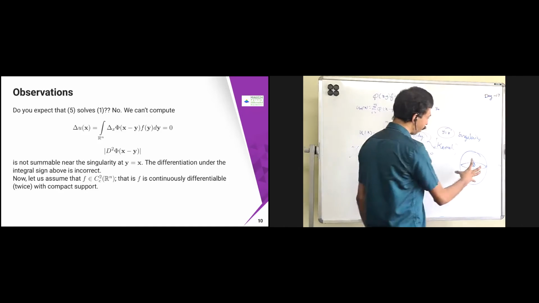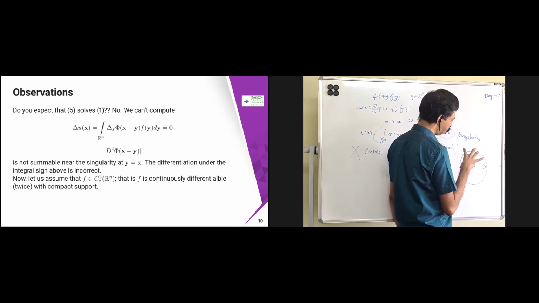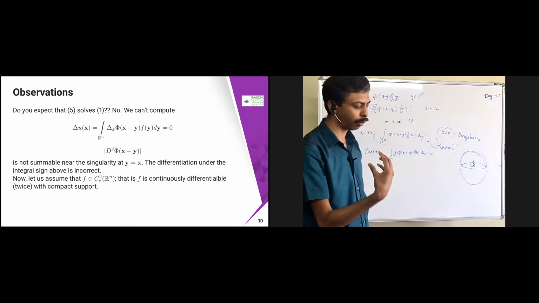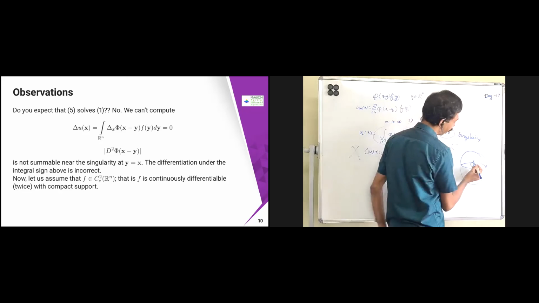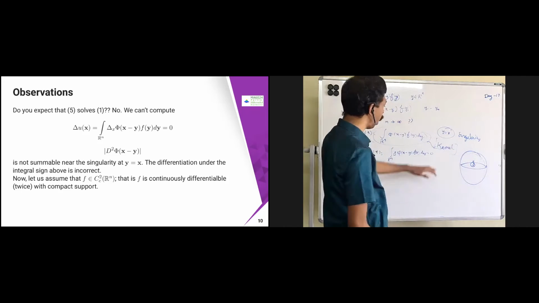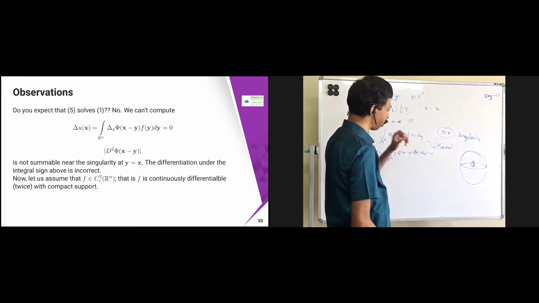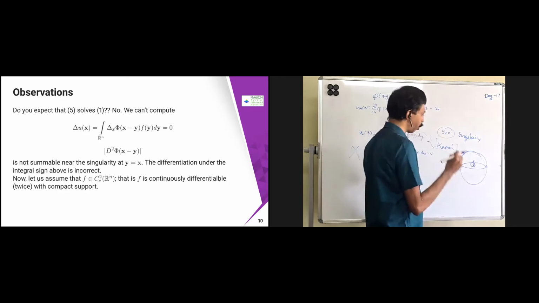Imagine this is like an avocado or an apple, where if you cut it and open it, you can see a small seed. This ball is nothing but a small seed in the avocado or the apple. We are trying to remove it. If I remove it, I will get a very small place over there. This point will be removed, and then I will try to prove that this is going to be 0 or f of x, the Poisson equation, and then we can prove it. That is my next proof: removing the epsilon seed.